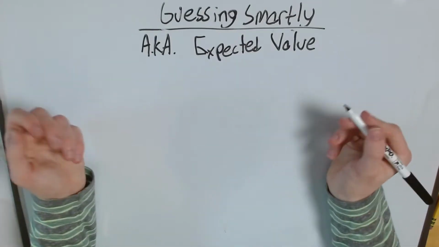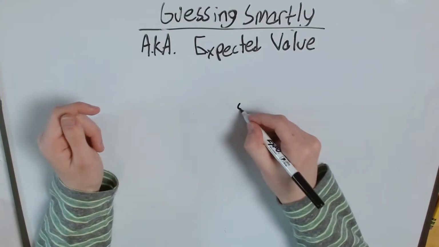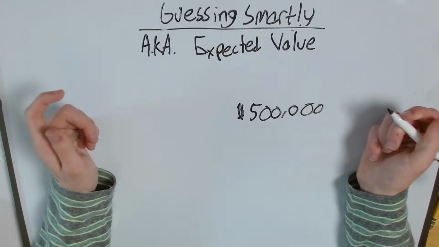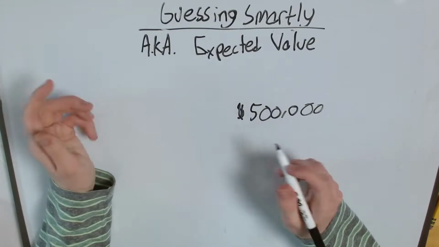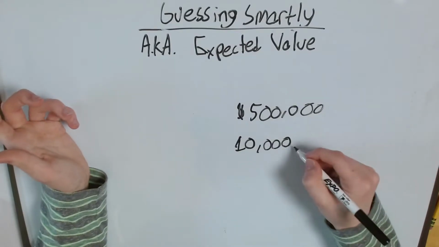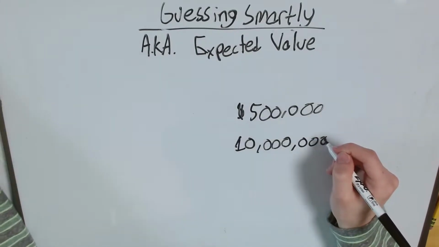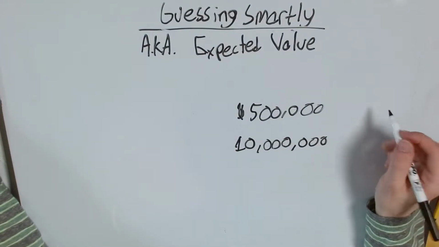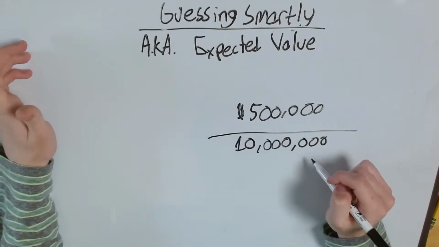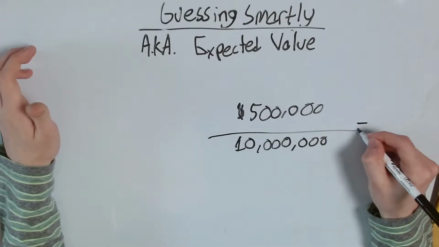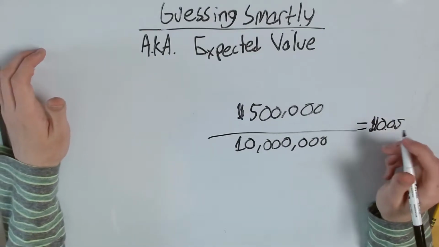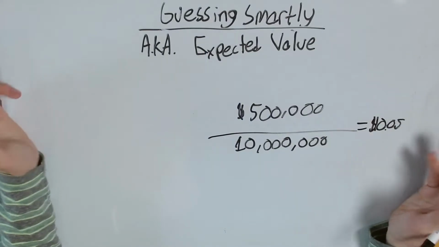Right? So let's say Joe buys tickets for a small lottery. It's worth around $500,000. It's a lot of money, but it's not Mega Millions, right? And 10 million people play this lottery every week because who doesn't like money, right? So the earnings per person for each lottery is $500,000, the total amount for each lottery, divided by the number of people who are in each lottery, and that comes out to 5 cents, just 5 cents for each lottery. So the average earnings per lottery is just 5 cents, right?